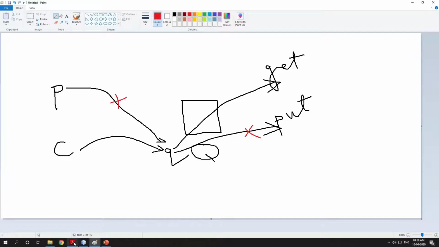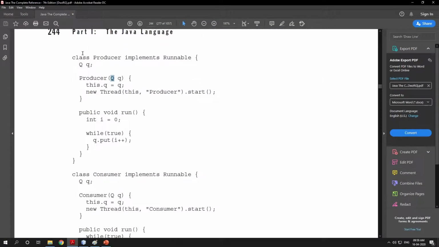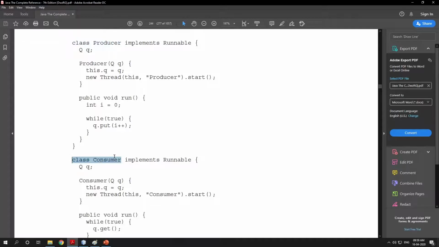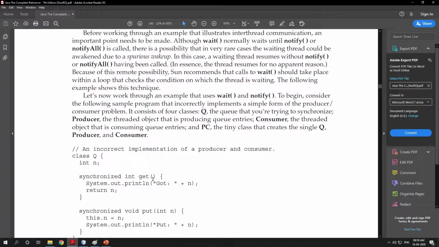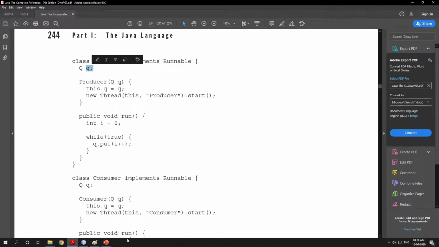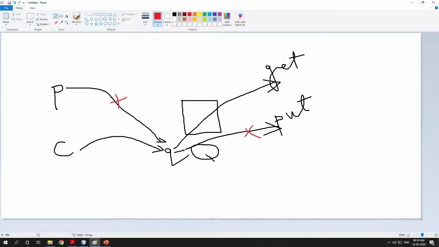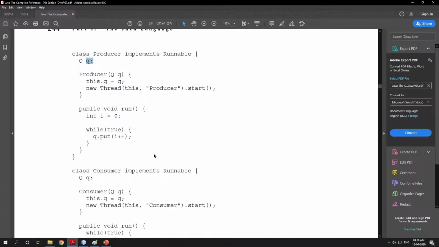Understood? So that's why in the producer as well as in the consumer we are having objects of class Q, because both the producer and the consumer are accessing get and put through the object of class Q. So you need to take a variable of class Q. Here you are taking the address of an object of class Q in the constructor.